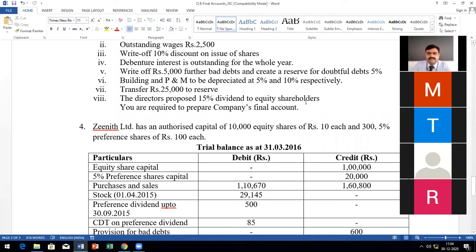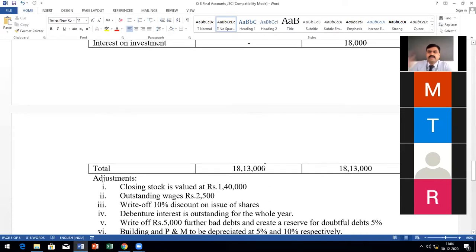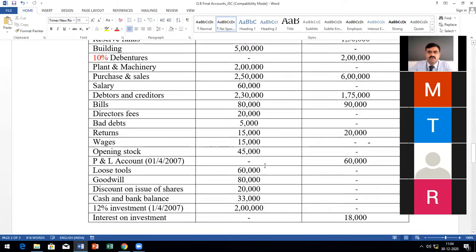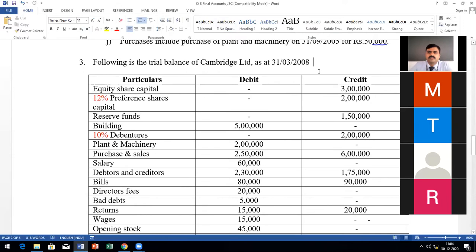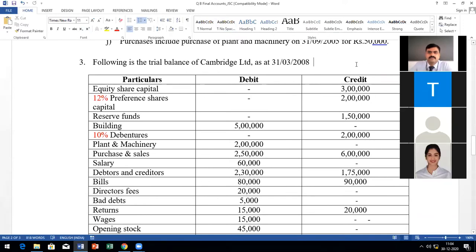Okay, so shall we start? Any doubts in the question before we start? Any item you don't know, or any item that is new? Yes or no? Is everything clear? Yes sir. Please draw the format now.